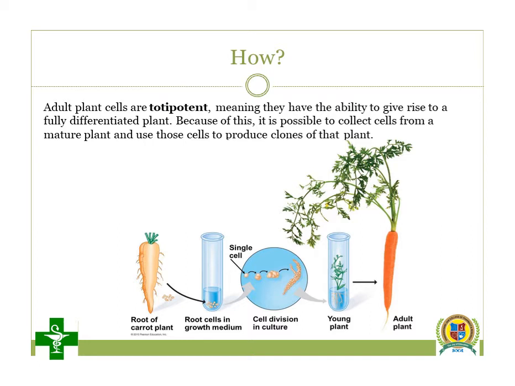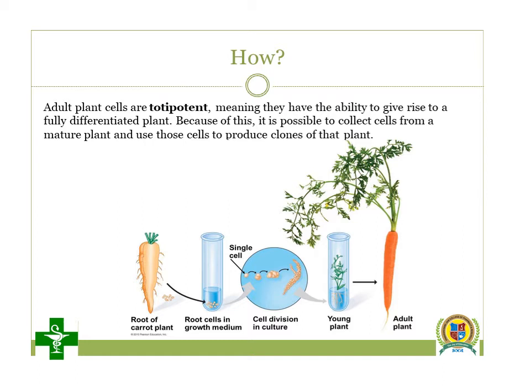So it is possible to collect a cell from a mature plant and use those cells to produce a clone of that plant. In the figure, you can observe that we initially take a root of a carrot plant, and some cells are isolated from that root. These isolated cells we transfer into the growth medium. This growth medium is also called nutrient medium.